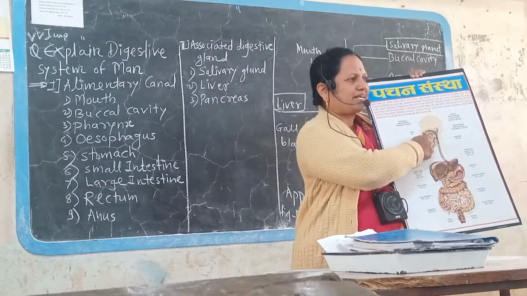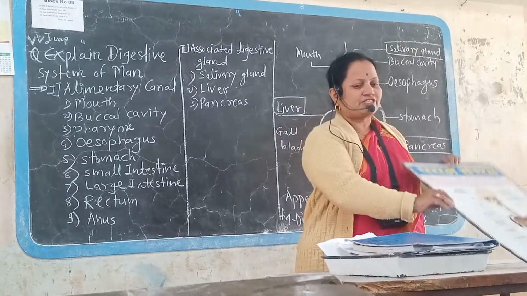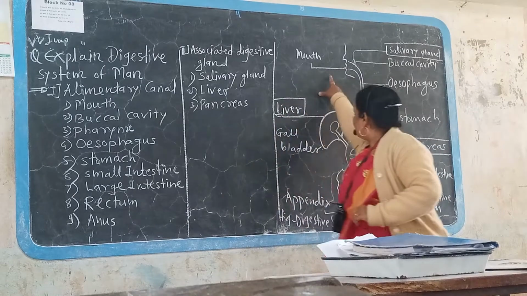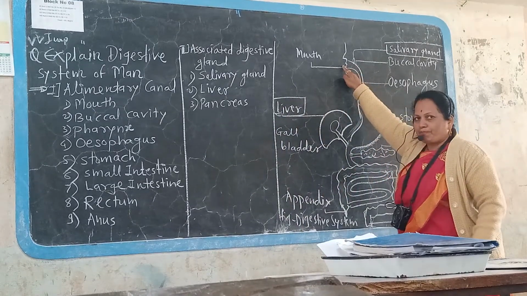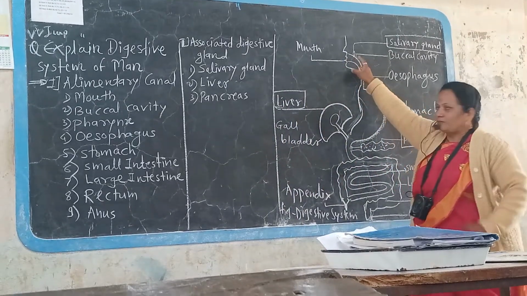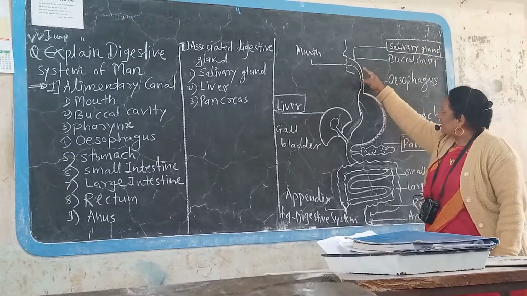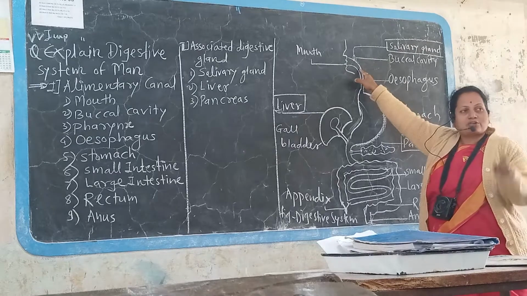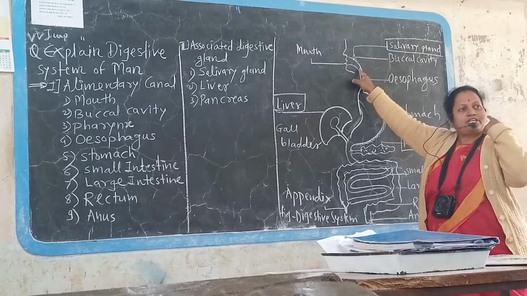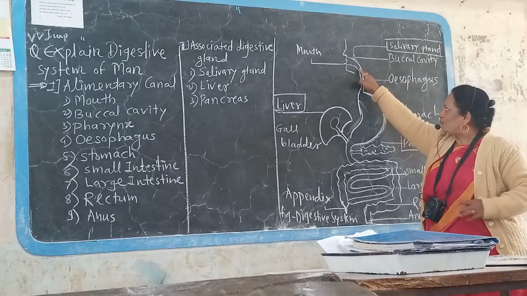Pharynx is a common passage. When food comes into the mouth, ingestion of food, churning and mixing of food takes place and a bolus is formed, and that bolus enters into the pharynx. Pharynx is the common passage for air from the nose and food from the mouth.